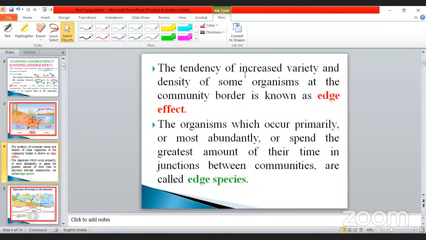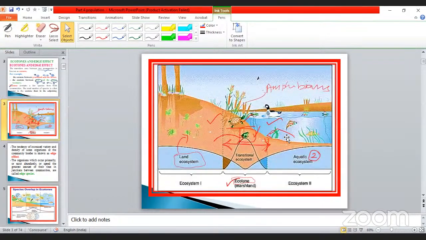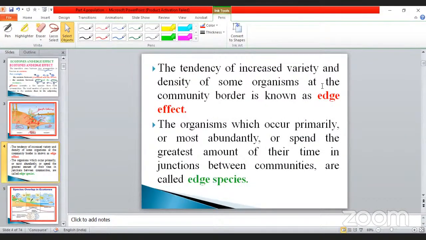See, the tendency of increased variety and density of some organisms at the community border is known as edge effect. What is the meaning of edge effect? Ecotone is nothing but the edge of the aquatic ecosystem as well as the land ecosystem. This is the edge space, and that is denoted as the edge effect.